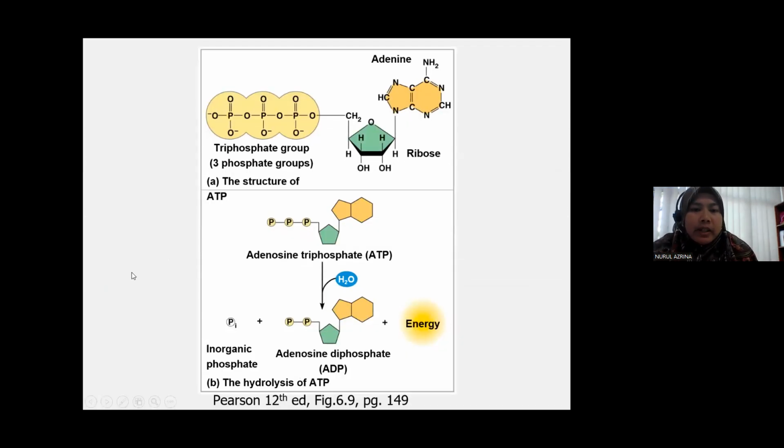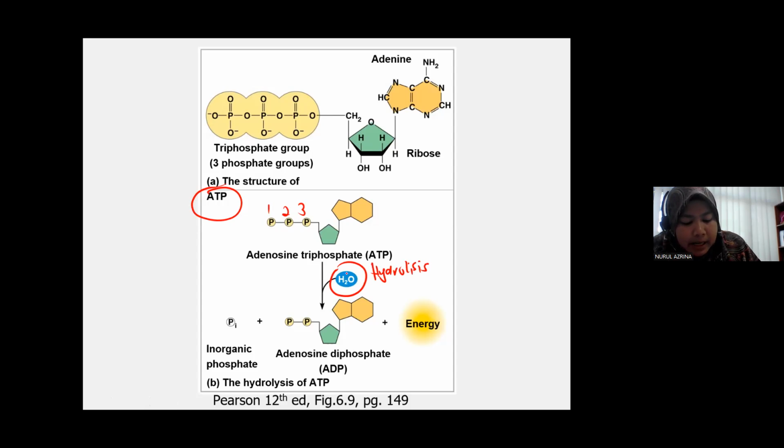You can see over here the process of hydrolysis of ATP. When ATP is hydrolyzed, initially it has 3 inorganic phosphate groups attached to it. So proses ni ialah hydrolysis. Remember, hydrolysis means proses yang melibatkan penambahan air.